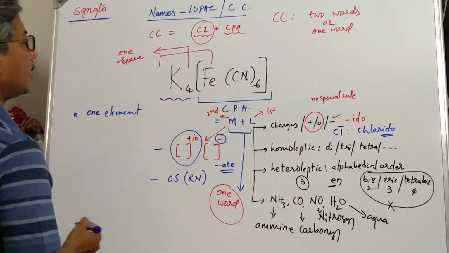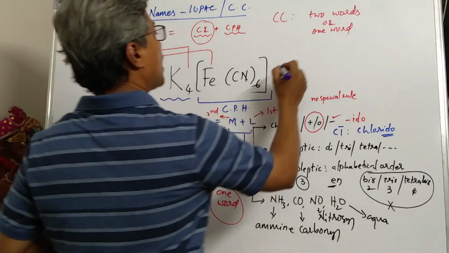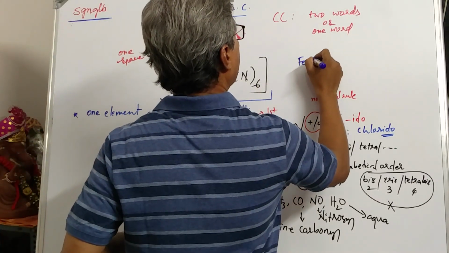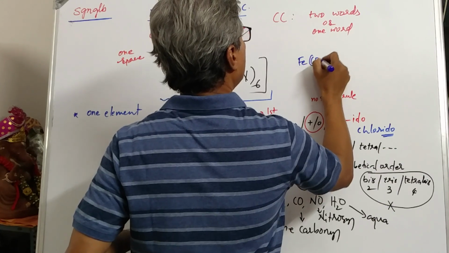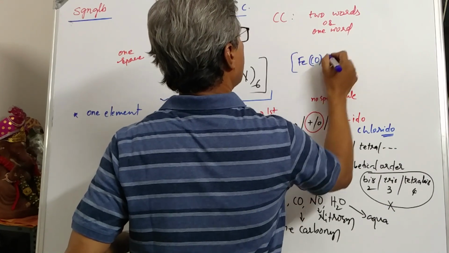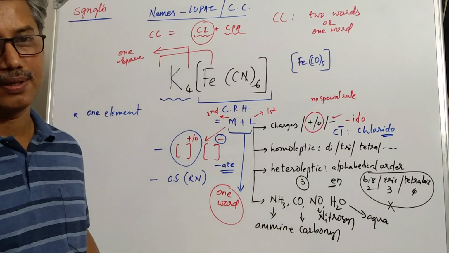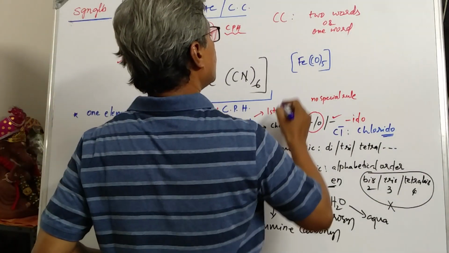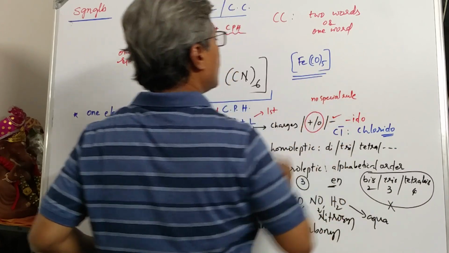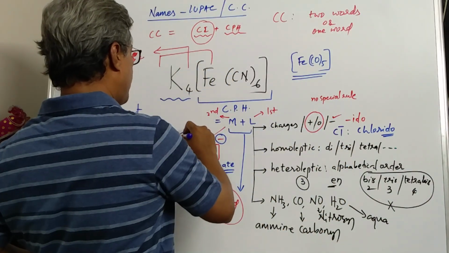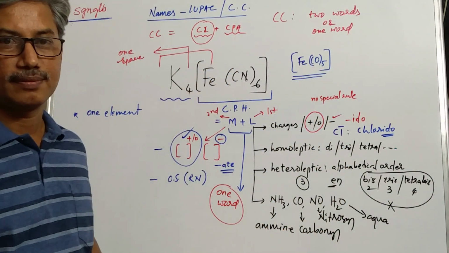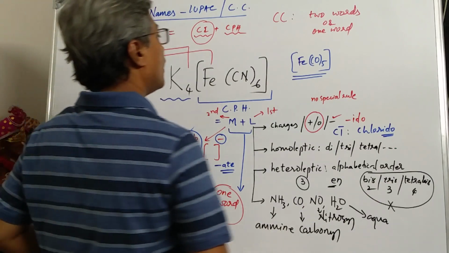Suppose the complex is neutral. For example, Fe(CO)5. That means it does not have any counter ion. In such case, it should be written as if it is a positive ion. Is it clear? Okay.